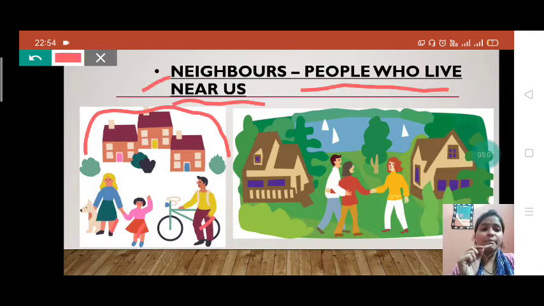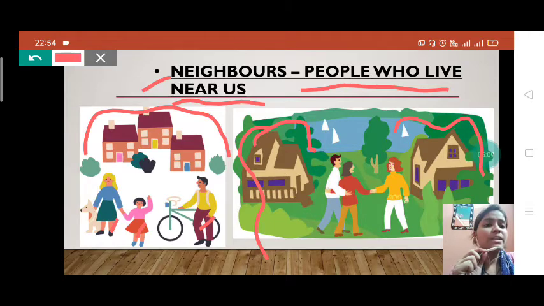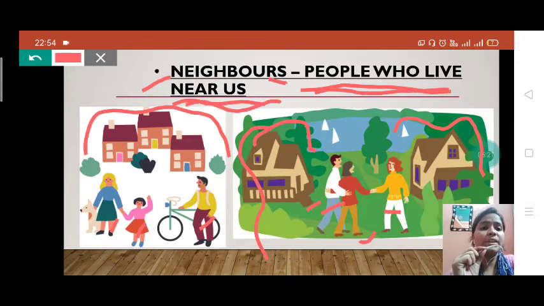These are neighbors, the people who live near us. See here, these houses and these buildings are called the neighborhood. And see, the people are meeting each other. What are these? These are our neighbors. So neighbor will be matched to people who live near us.